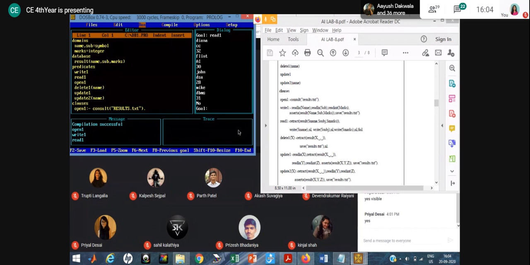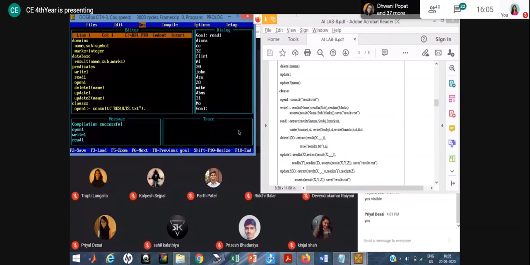Because when you use read, all the data are stored in a working memory, and because of this, the retract command will remove the data once you use the read close. So the retract command will remove the data from the working memory and reset the pointer to the initial position. Again I repeat, when we use the read close, it uses the retract that will remove the data from the working memory and reset the pointer to the initial position.